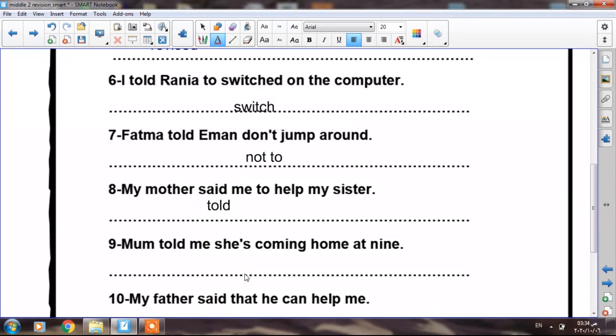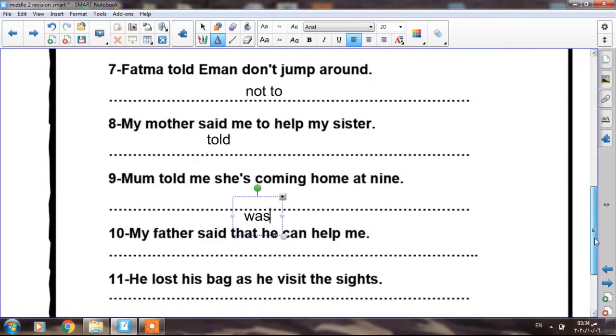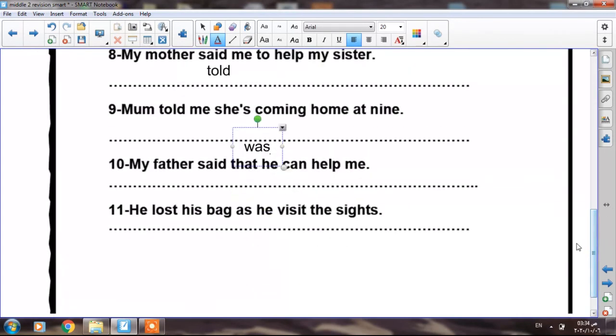Number 10, my father said that he can help me. My father said that. Of course, it's a reported sentence. My father said that he could help me. Okay, you have to use the tense in the past. He could.